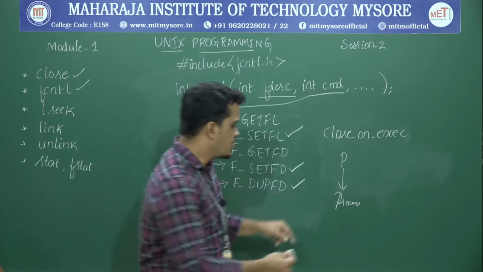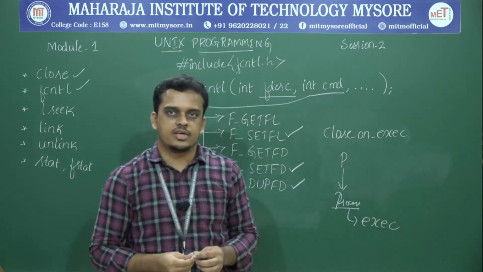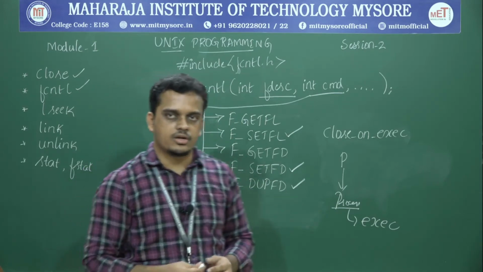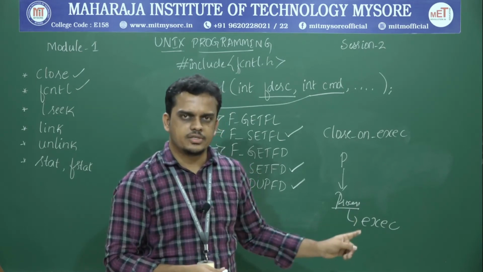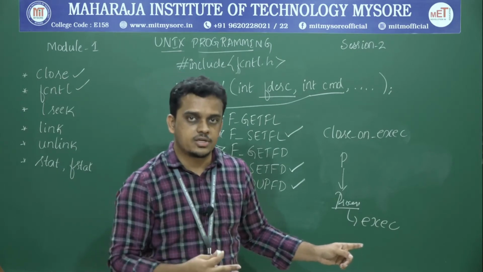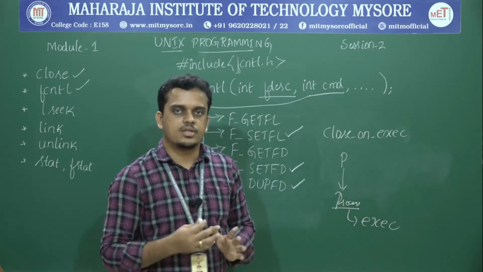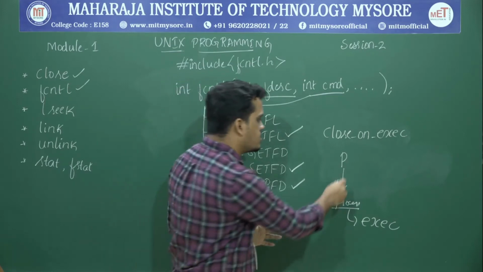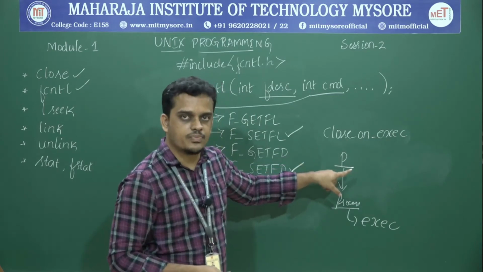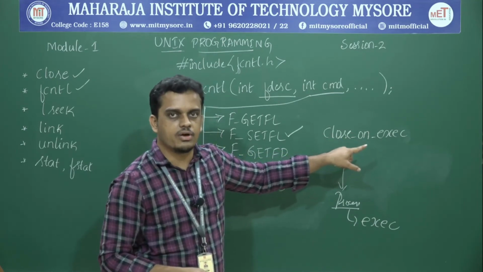That is, if this process executes an API called exec. We are pretty sure exec is an API with the help of which a new program can be loaded for execution. We will discuss more on it in later sessions. When exec loads a new program for the currently running process, the program data of that process will be swapped with the new program. At that instance, what needs to be performed with the existing program? The currently running program should be closed, and that is the role of this close on exec constant.